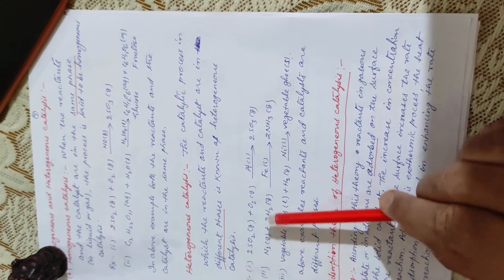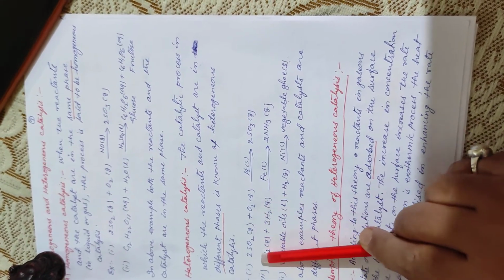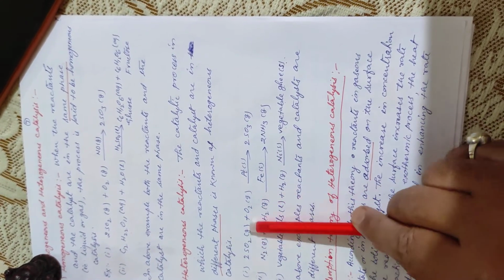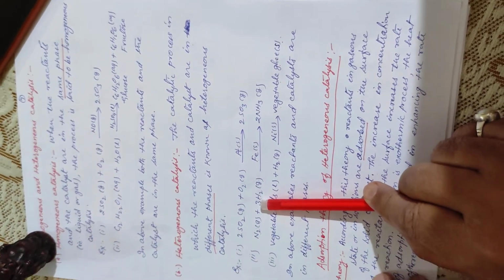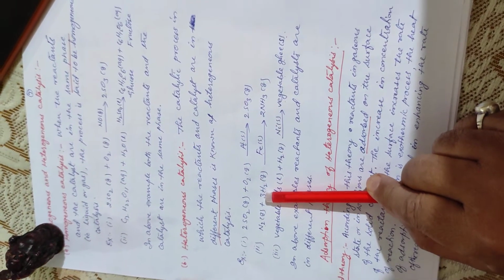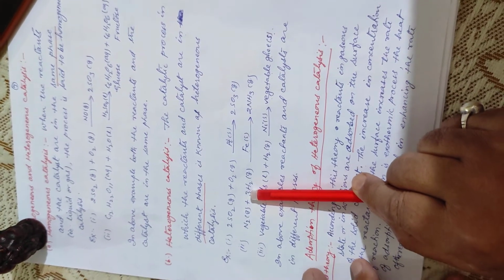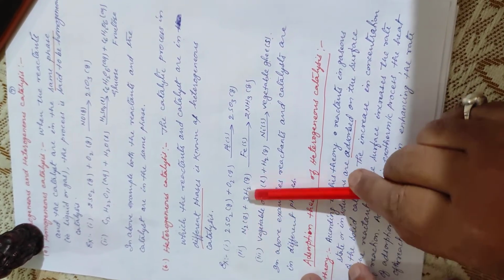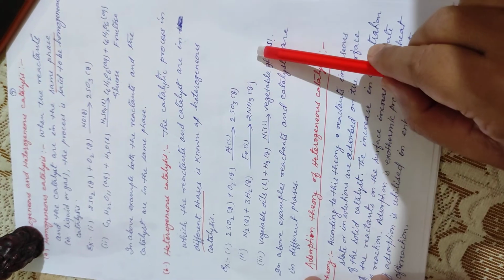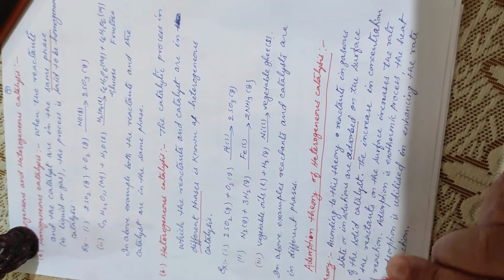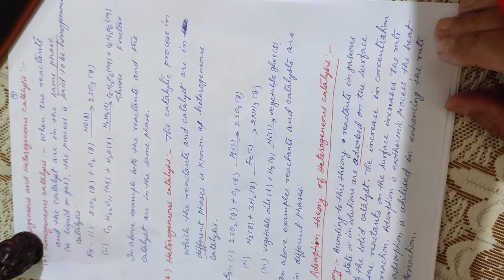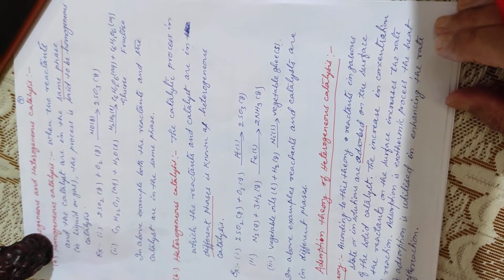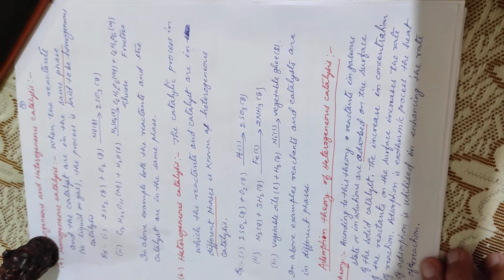Naturally, the concentration of reactant, the number of moles per unit volume of reactant, is increased. Already we know in chemical kinetics, as the concentration of reactant increases, the rate of reaction increases. So the first concept is that during adsorption of gas on solid, the concentration of reactant is increased and hence the rate of reaction is increased.